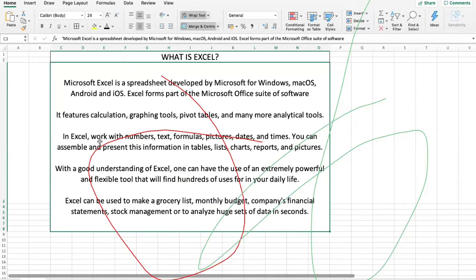So first let's understand what is Excel. Excel is a combination of spreadsheet rows and columns, and it is a software made by Microsoft, Bill Gates. It is made for platforms such as Windows, Mac OS, Android, and iOS.